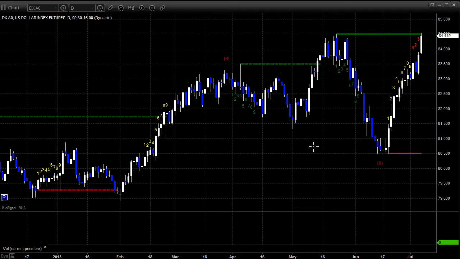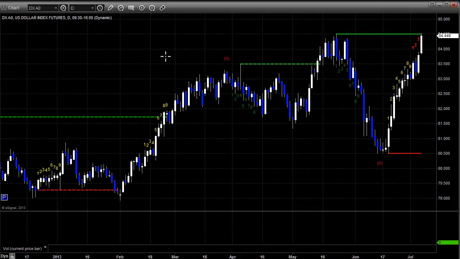As usual, charts here provided by eSignal 11. Here's a look at the dollar index. You can see we came back up to test the recent highs, which is also a static trend line. Stalled out exactly there on Friday after the unemployment data NFP number came out, which caused a spike in the market. So we have fulfilled reaching the static trend line for now, and we're looking at potentially, if we can crack this, breaking the new highs on the dollar index for the first time in a while.